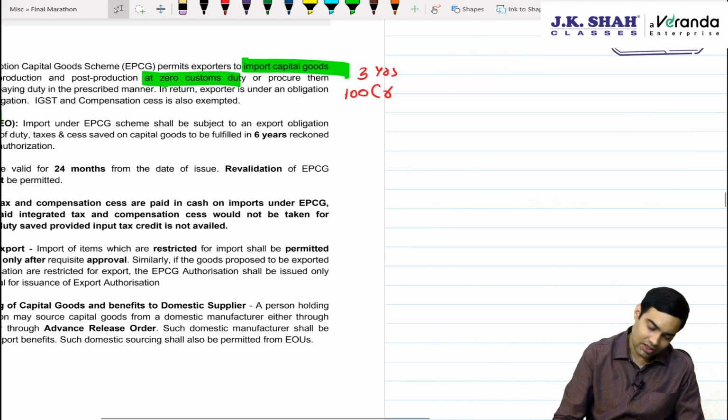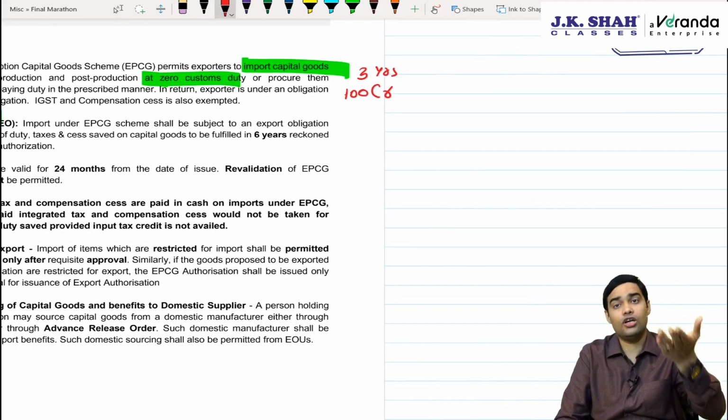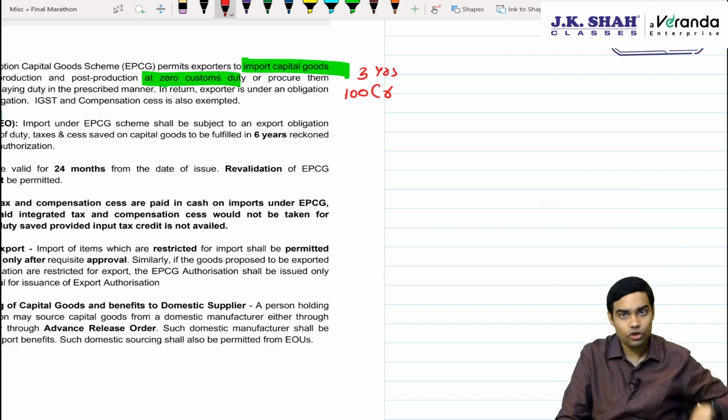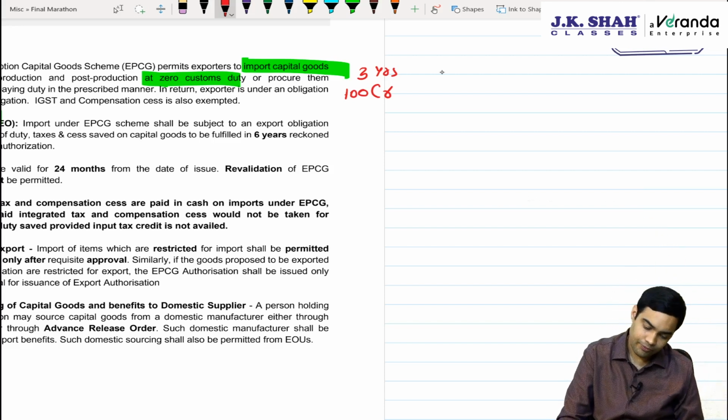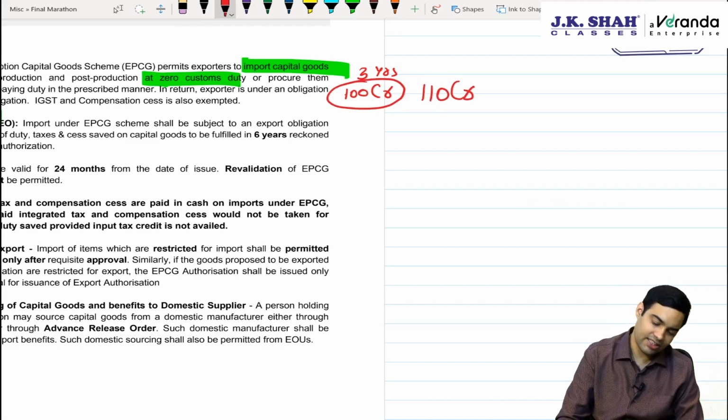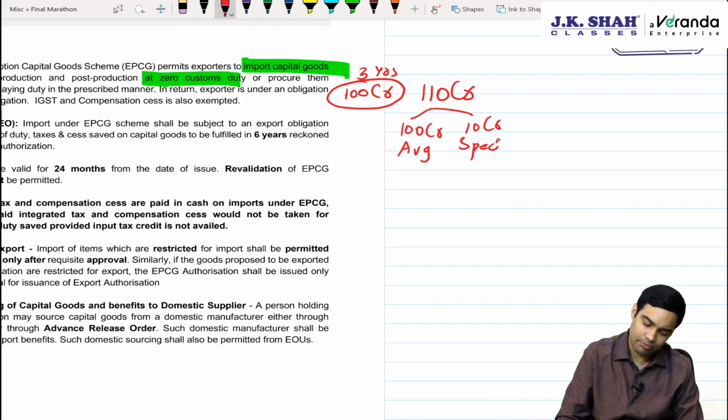That means once you have imported capital goods, your export should go up drastically. So say suppose in the 4th year, that means once you take the EPCG license, the export was 110 crores. Have you met the average? Yes, 100 crore will go into average and 10 crore will be considered as specific export obligation.